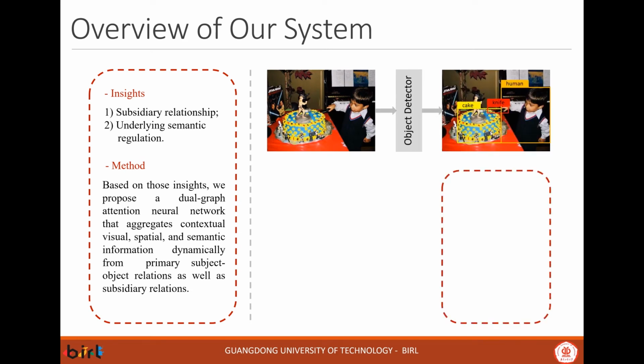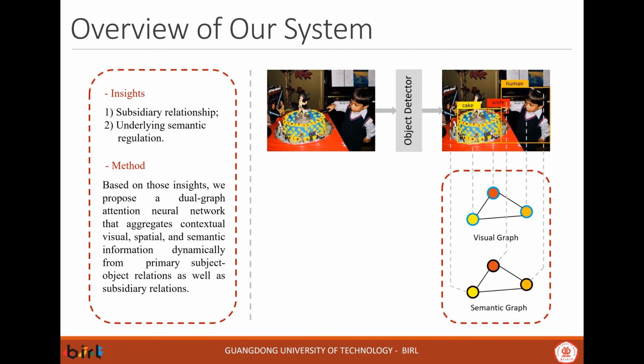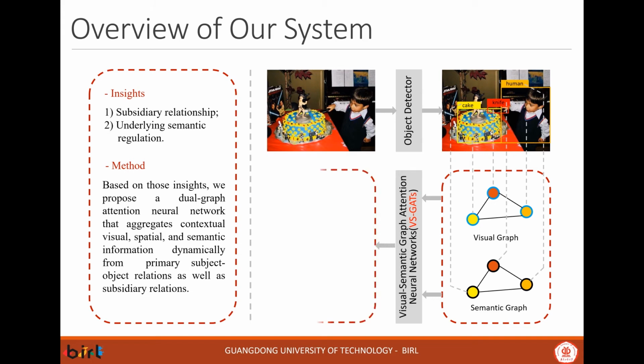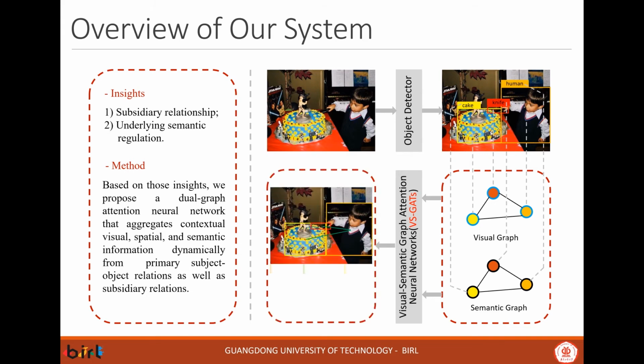Then, we abstract the original image into two graphs. One is named visual graph, whose nodes are initialized with visual embedding features, and the other one is semantic graph, whose nodes are initialized with word embedding features. After passing through the proposed Visual-Semantic Graph Attention Networks, the model outputs the inferred human-object interaction labels.